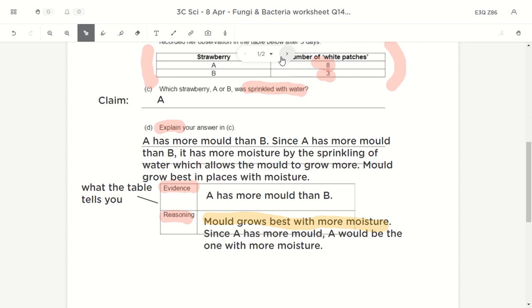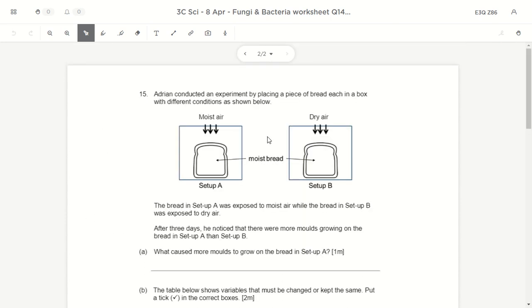So if I'm too fast for you, don't worry, always pause, rewind and repeat again, so that you know what is happening, and also make sure that as I go through with you, you write all the answers down in your paper as well. Now we go on to question 15. Question 15 is something similar.